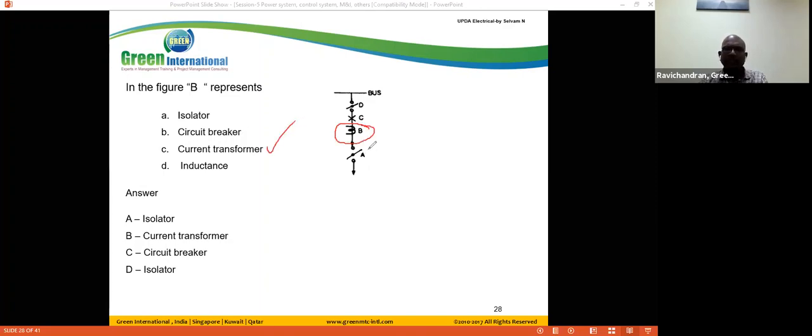In general, this is a symbol for the isolator, and this is a symbol for the circuit breaker. We have different circuit breakers: air circuit breaker, vacuum circuit breaker, and so on. In the SLD, we represent this symbol for the circuit breaker.